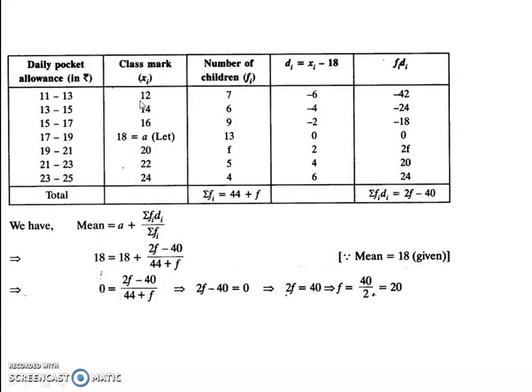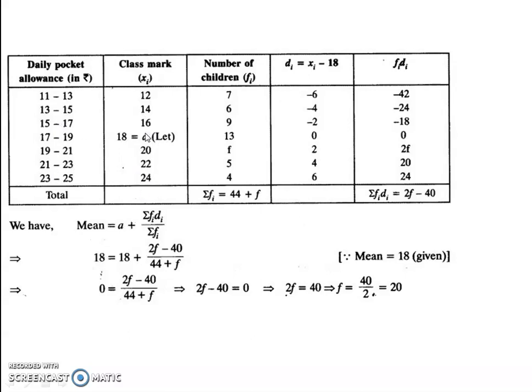First step is class mark. How will you calculate class mark? Upper limit plus lower limit divided by 2. 13 plus 11, 24. 24 by 2, 12. 15 plus 13, 28. 28 divided by 2, 14. Similarly, you can calculate the class marks.